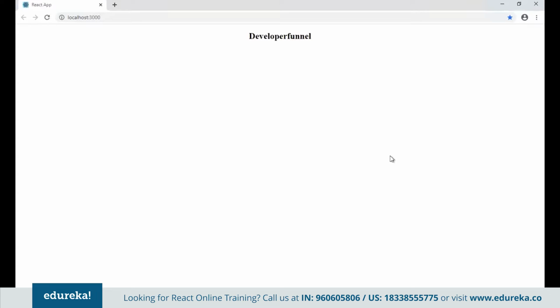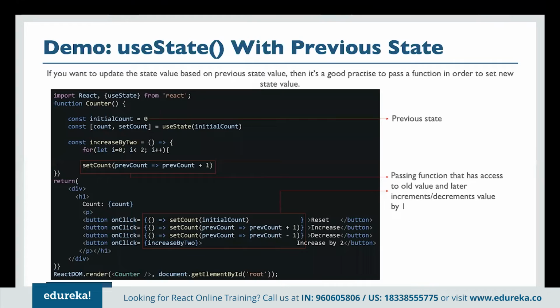And that was a problem for us earlier; we were not able to define the state in the function component. See, we see there developer funnel, and that's coming directly from the state. Now, we've seen that. Now let me show you the next thing, how exactly I can update that state.